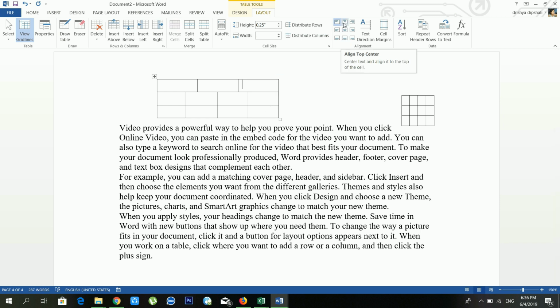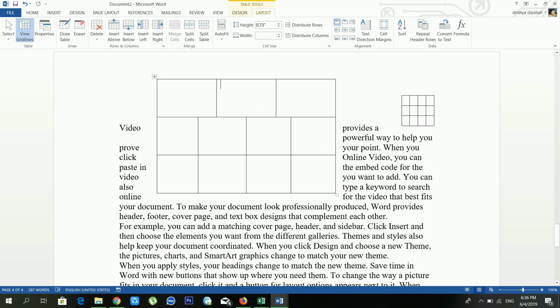And another option is text align. So you can align your text on the left side also. You can align your text in the top center also. If you want to put your text in the top right, in that case you have to choose this one also. Okay, just wait for a moment. I'll show here also. From here you can see, if you want to put it in the top center, you have to click here. If you want to put it in the top right, you have to choose here. If you want to put it in the center, see, there are lots of positions available, lots of alignments available inside your table.